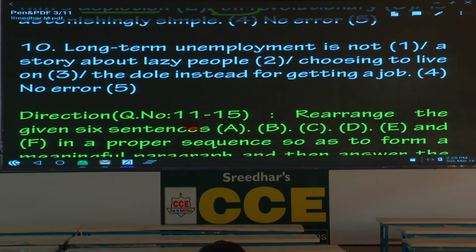Question number 10. Long-term unemployment is not a story about lazy people choosing to live on the dole instead of or for. Please write. Underline the word instead. This is also based on combination, word combination. Instead of getting a job. How many of you have got this one right? A lot. That's really good. Please make a note, related to preposition.